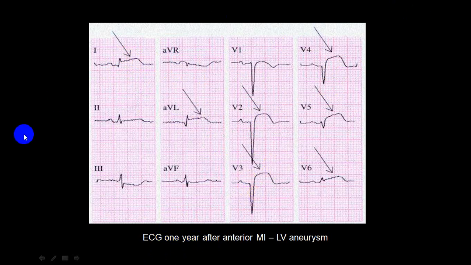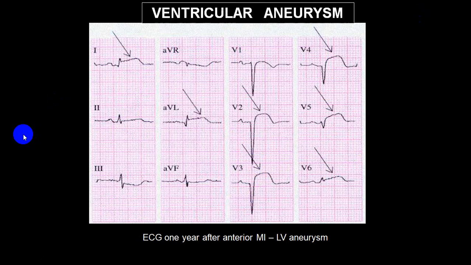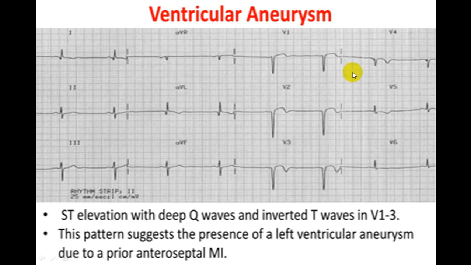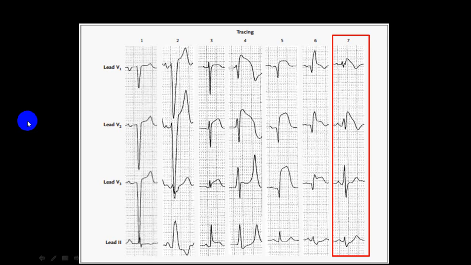This is classical evidence of ventricular aneurysm, and you can diagnose it by echo and by angiography, ventriculography. You can see here ST elevation with T wave inversion persistent even after a long period. More commonly you will see this in V1 to V6.